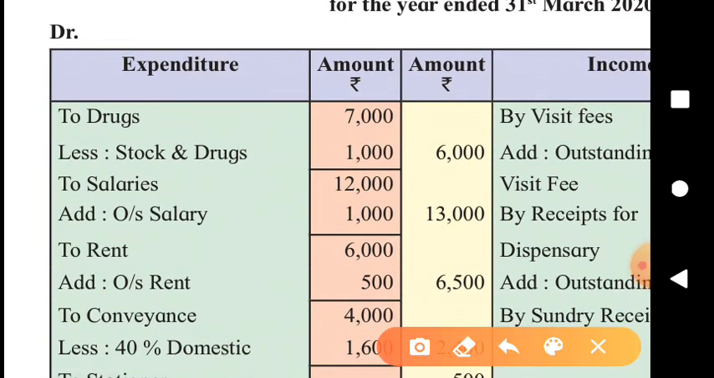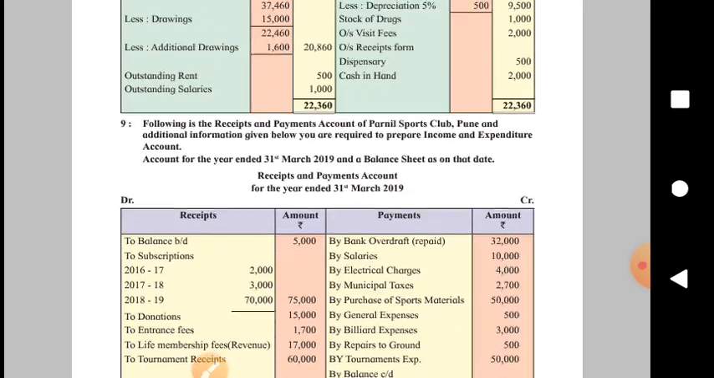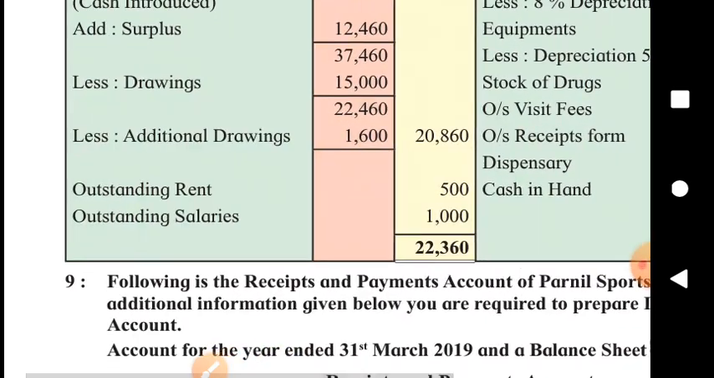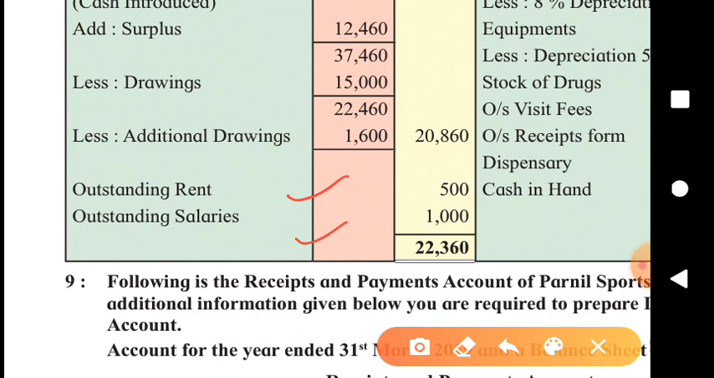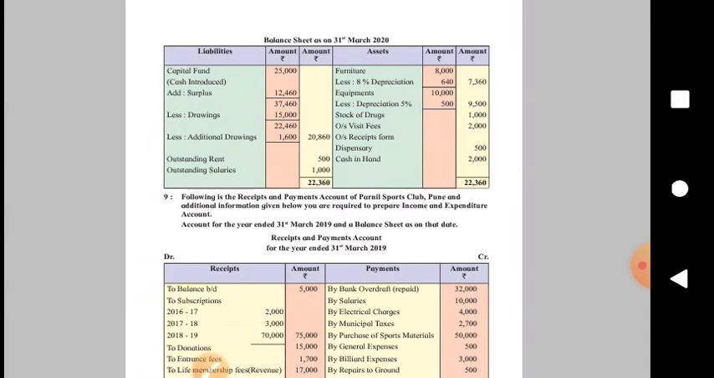Salaries, as per payment side we have paid 12,000 for this year and 1000 are to be paid. So total salary for the year is 13,000. As per payment side information we have paid 6,000 as rent, and as per the adjustment 500 to be paid. Paid plus unpaid, total rent for this year is now 6,500, and these two outstanding expenses will be shown on where? Liability side. Outstanding rent and outstanding salaries. Fine. So just like the final accounts of partnership firm, isn't it?